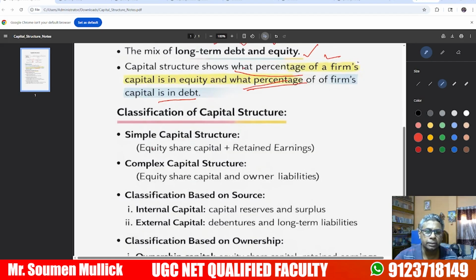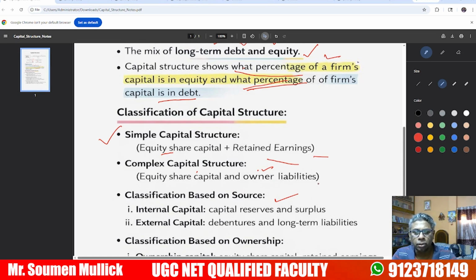Capital structure can be classified in a simple classification based on equity share and retained earning. Second, the complex classification, equity share capital plus owner's liability. Classification based on sources: internal sources, capital reserve and surplus.